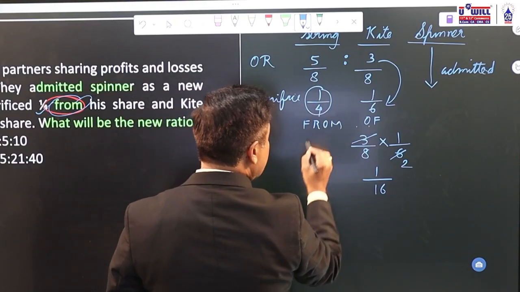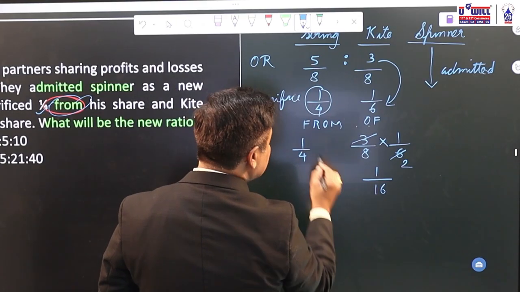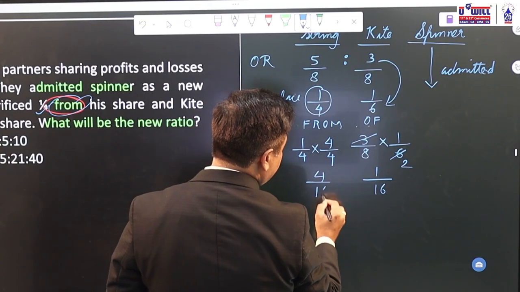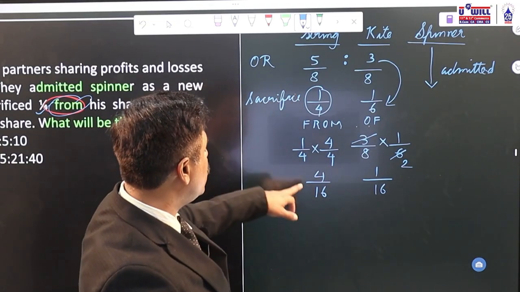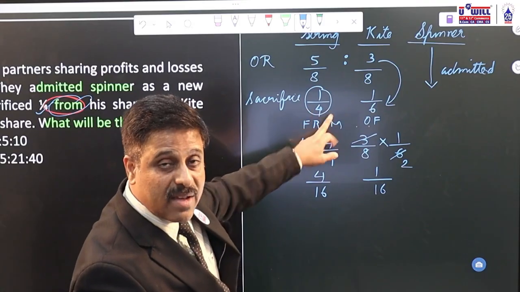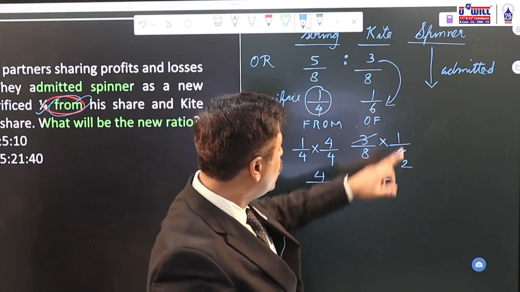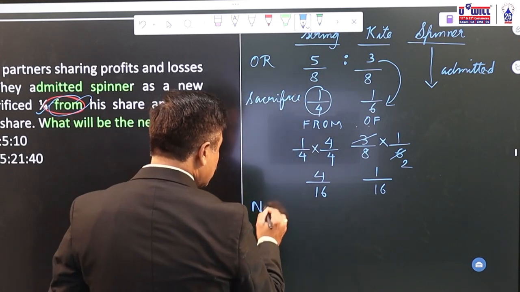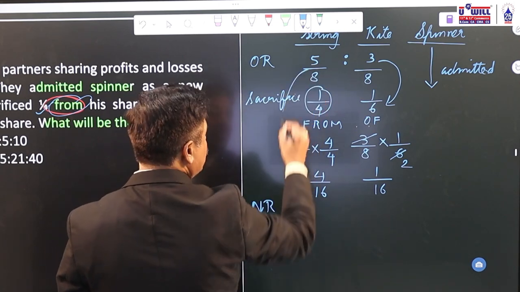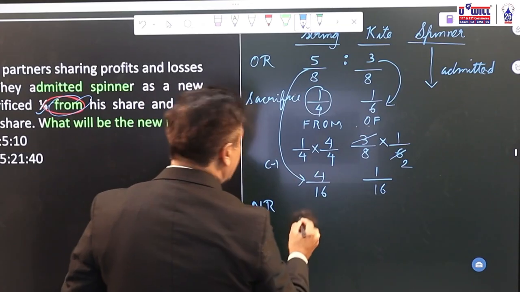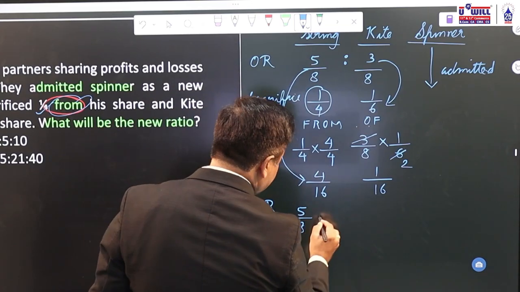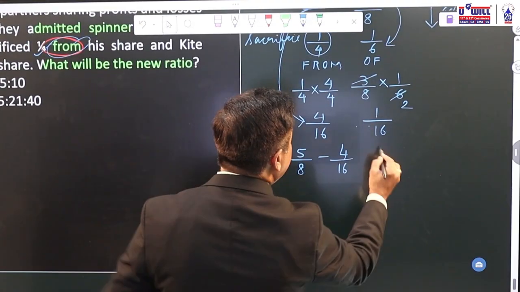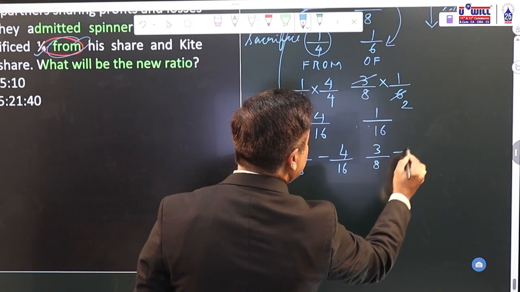Now this is 1 by 4. So 1 by 4, how will you make it 16? Into 4 by 4, just to make it equal. 4 by 16. So how much is String going to sacrifice? 4 by 16, which is as good as 1 by 4 from his share. How much is Kite going to sacrifice? 1 by 16, 1 by 6 of his share. Now if you find the new ratio, old ratio minus sacrifice. Old is 5 by 8 minus sacrifice 4 by 16. Old is 3 by 8 minus sacrifice 1 by 16.